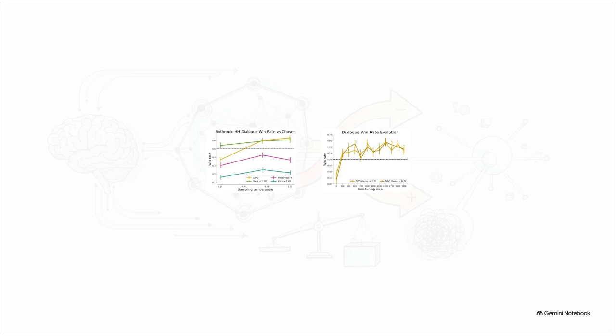It was literally the only computationally efficient method that actually improved over the chosen human responses in the dataset. To get comparable performance to DPO using other methods, you had to use a baseline called best of 128, which, as it sounds, requires generating 128 different answers and picking the best one. That is massively expensive. DPO matches that heavy, compute-intensive baseline directly through its optimized policy, and it converges to this high performance incredibly fast during training.